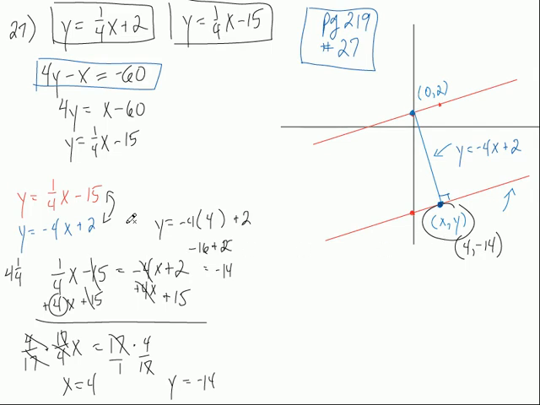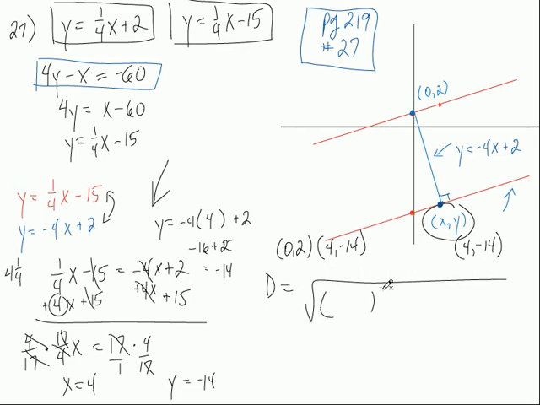All right? That was the work right there. That was the hardest part, I think, of the problem. Once you understood that part, the distance part should not be the problem. I wouldn't think. I would hope not. So what are our 2 points? Our 2 points are 0, 2, and 4, negative 14. And now we just put it into the distance formula, and that should be pretty easy for you.